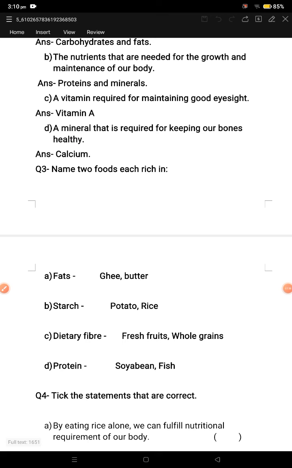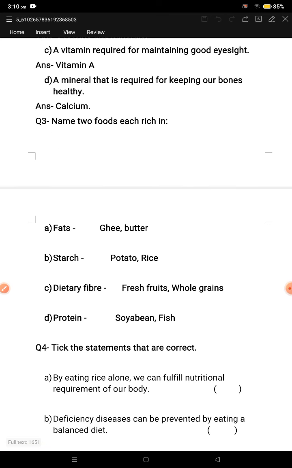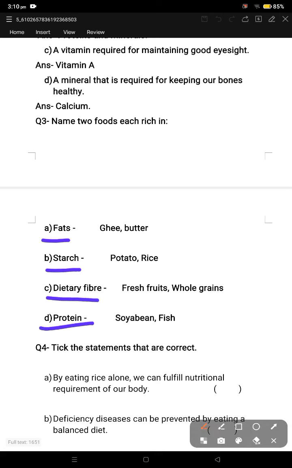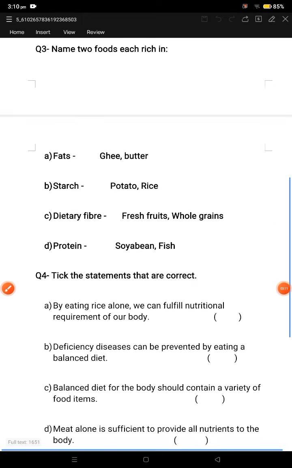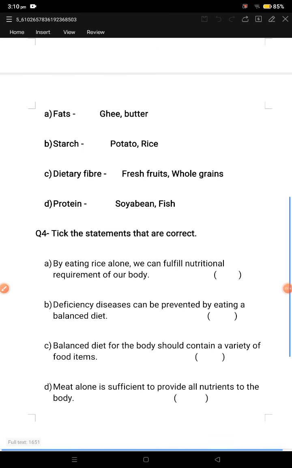Now move to question number 3. Name 2 foods each rich in. In this question, children, you have to tell 2 food items that are rich in fat, starch, dietary fiber and protein. Rich in fat: ghee, butter. Starch you will get by eating potato and rice. Dietary fiber you will get from fresh fruits, whole grains, raw vegetables, like the salad you are eating, cucumber. Proteins you will get by eating soybean, fish. Only 2 examples were asked in this question, so I have written only two options.